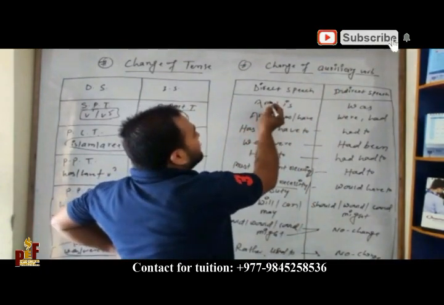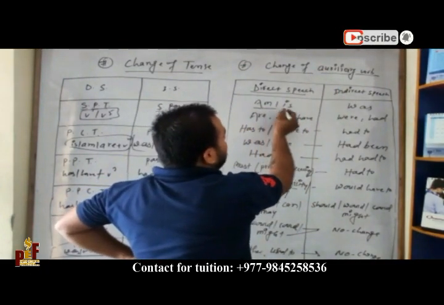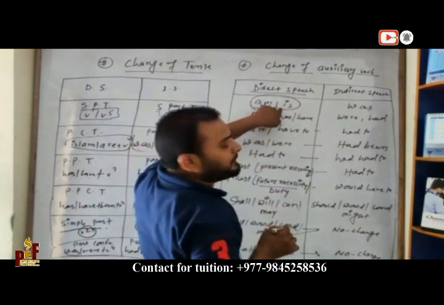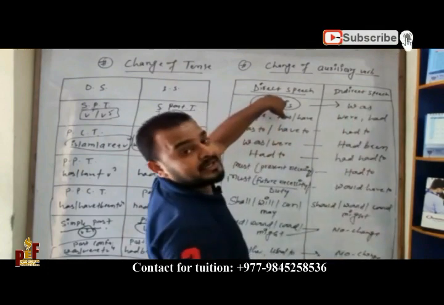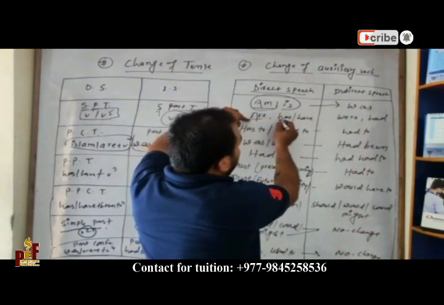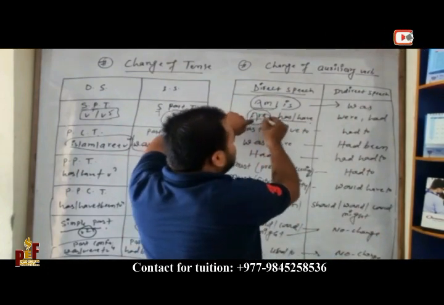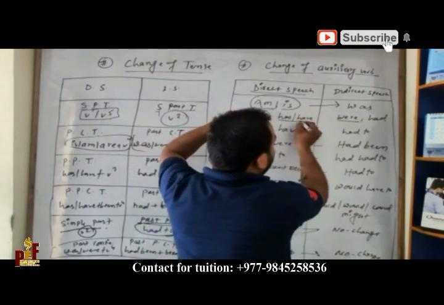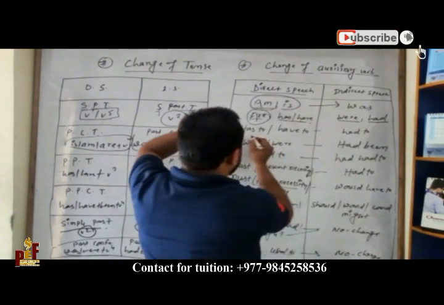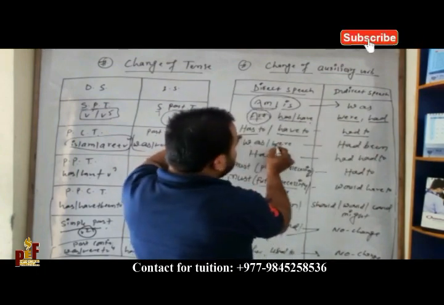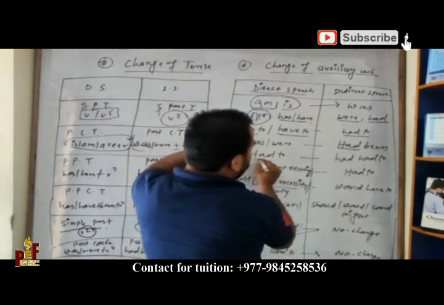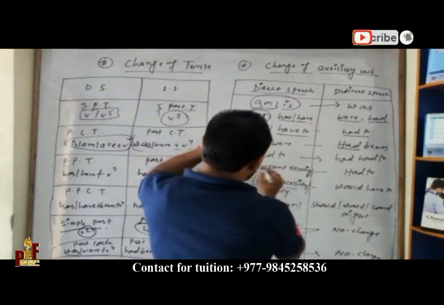If in direct speech am or is is coming, then we have to change it into was in indirect speech. Are, then where we have to change. Has, have, then had we have to change. Has to, have to is there, then had to. Was, then had been. Had to, then had to.